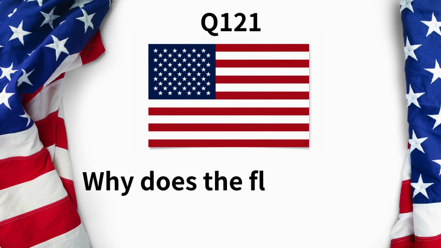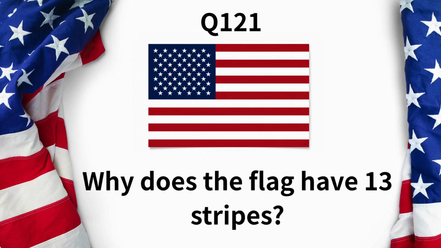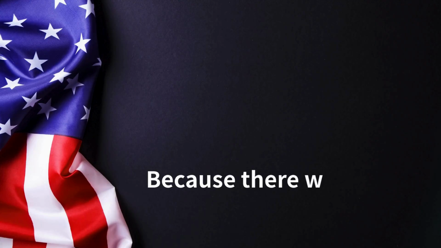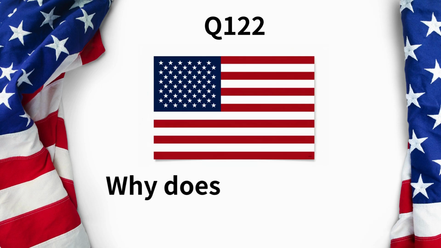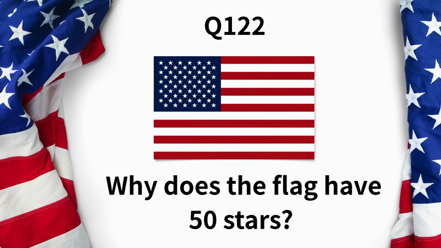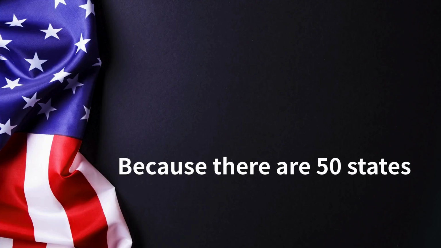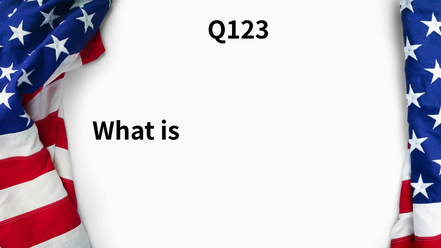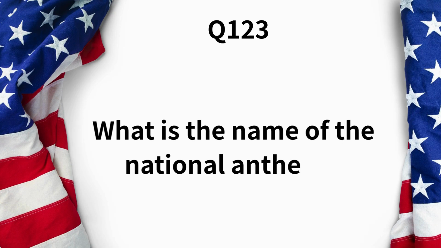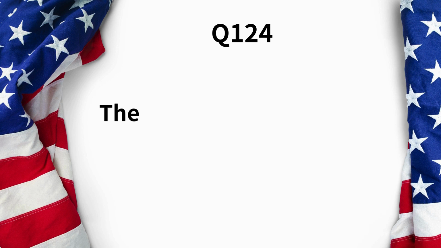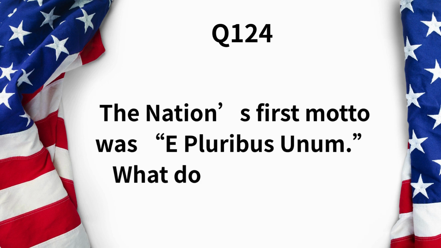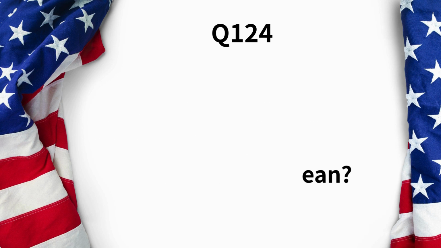Why does the flag have 13 stripes? Because there were 13 original colonies. Why does the flag have 50 stars? Because there are 50 states. What is the name of the national anthem? The Star-Spangled Banner. The nation's first motto was, E pluribus unum. What does that mean? We all become one.